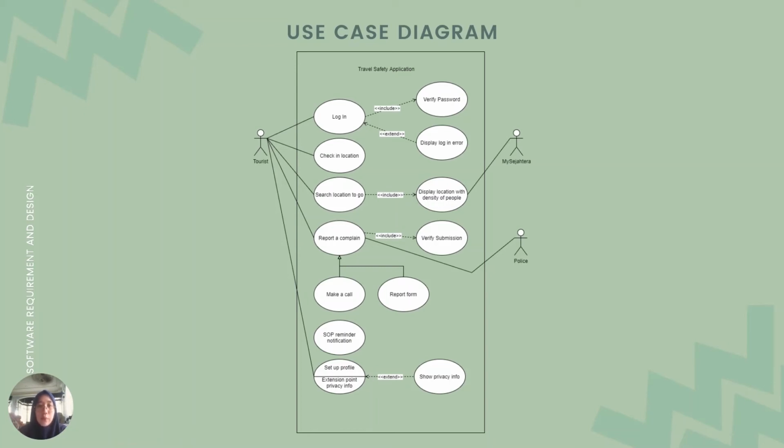The user can also report a complaint about the SOP, about people or a place that did not follow the SOP, by making a call or submitting a report form. The report will be sent directly to the police. And also in our application, we will provide a reminder notification to the user every day, to remind the tourists who use our application about the SOP, and to try to follow the SOP every day.